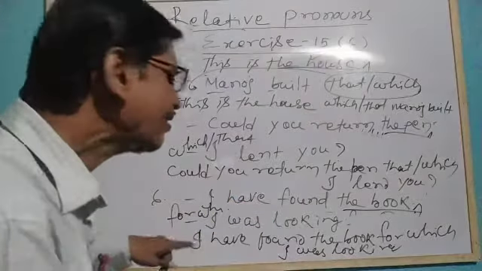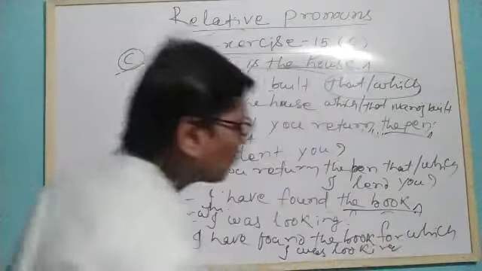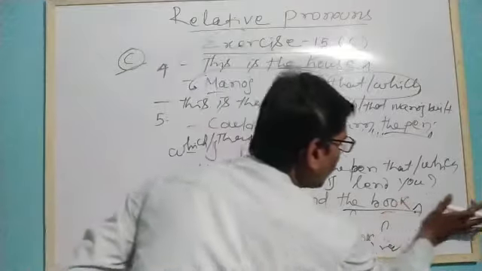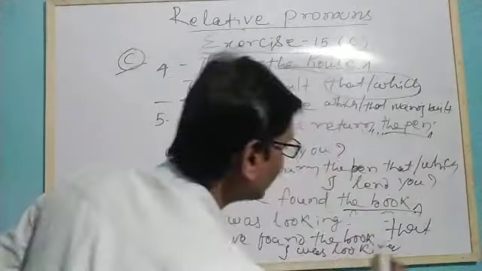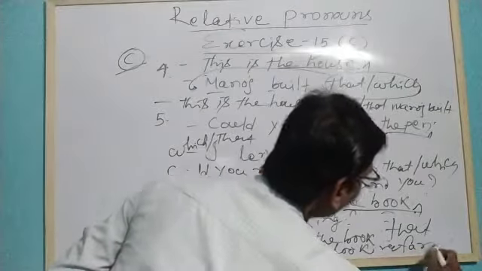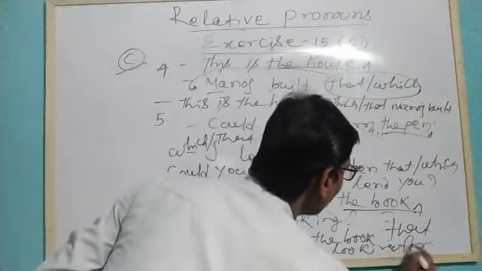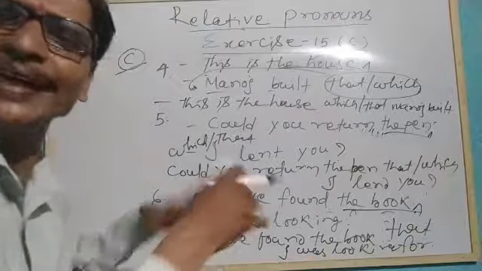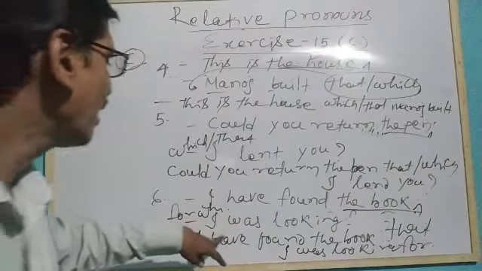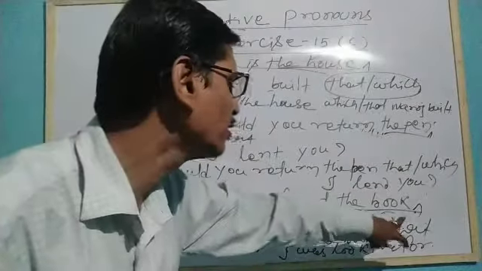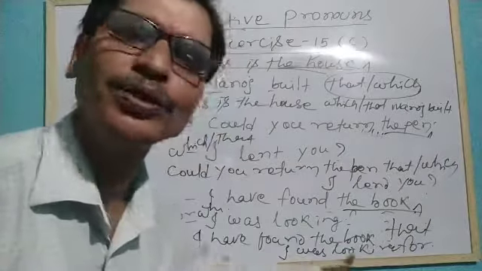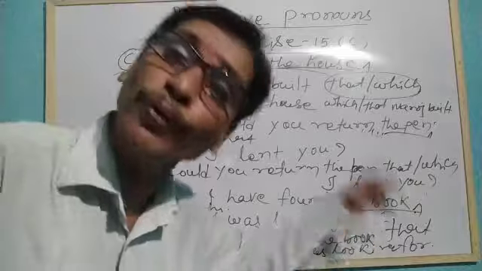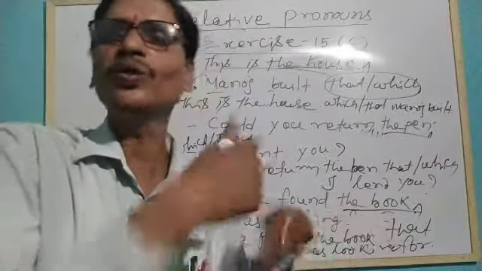Or instead of for which we can write only that, but we have to use the for after this looking. We can write either way. So we can write, I have found the book that I was looking for, or for which I was looking, in two ways.